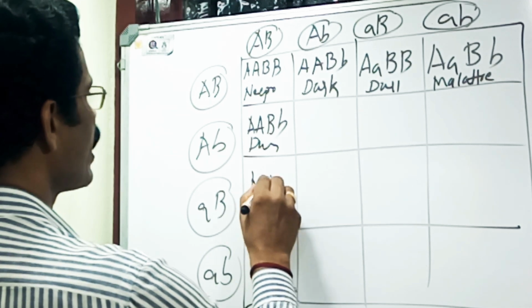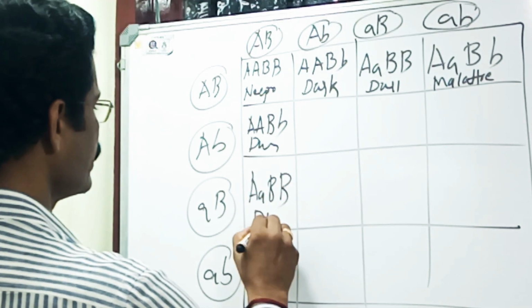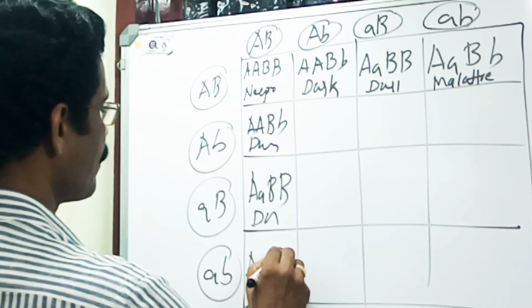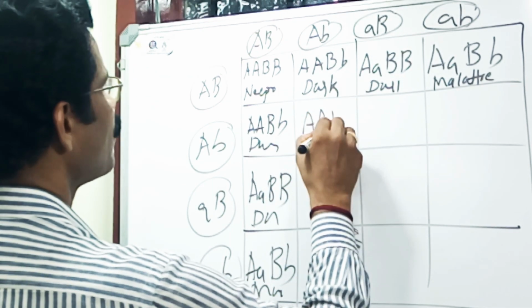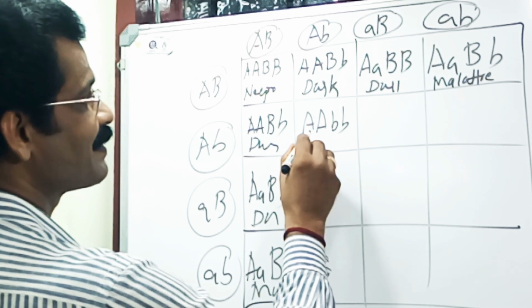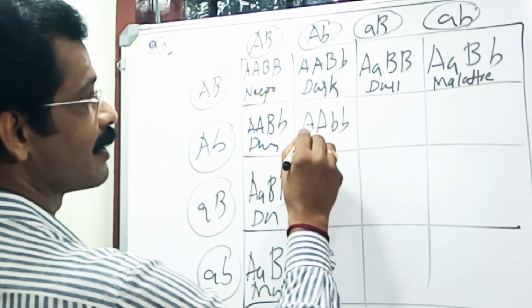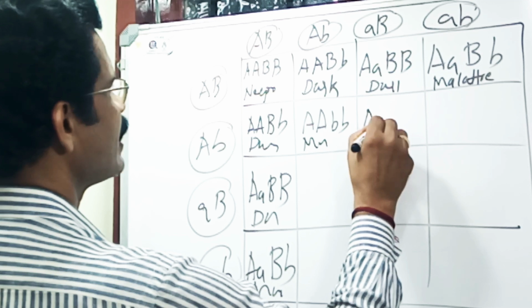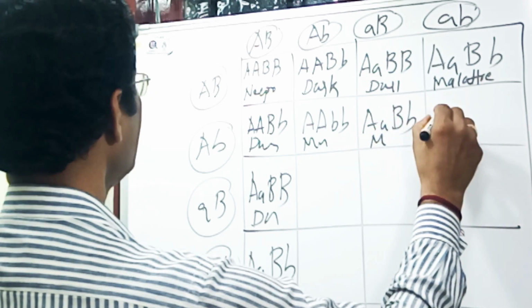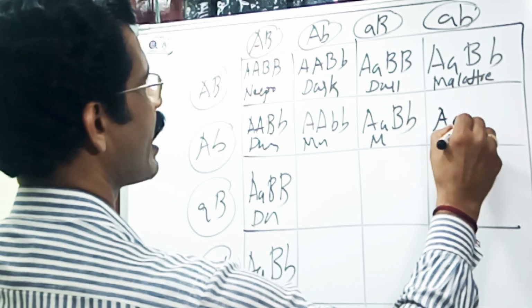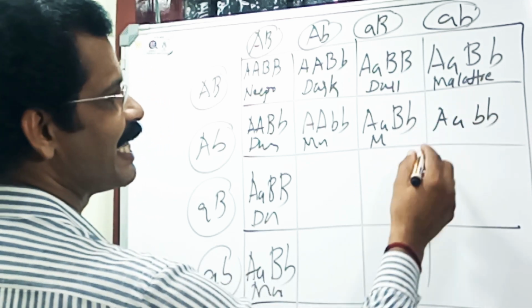Capital A, capital B, dark. Capital A, capital B, small b, mulatto. Capital A, small b, 2 genes, mulatto. Capital A, capital B, small b, mulatto. Capital A, small b, light.